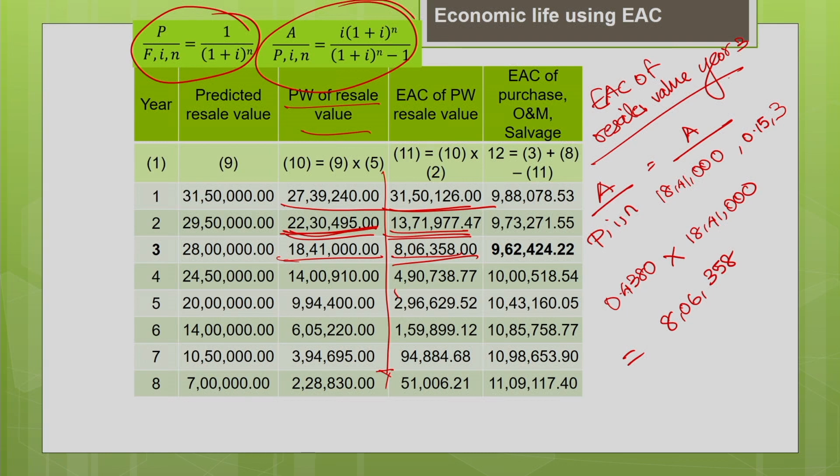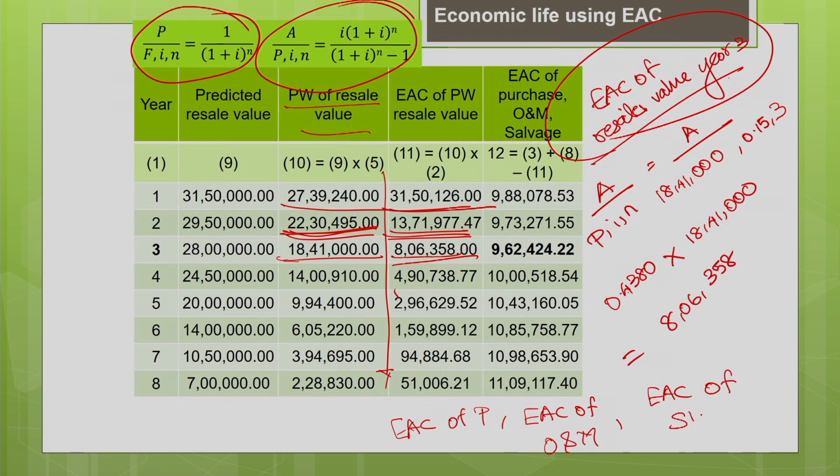Okay. So, first convert the resale value into the present worth using the present worth factor, then multiply it by the uniform series capital recovery factor, so that you can get the equivalent annual cost of the resale value for different time periods. Okay. So, now we have estimated the equivalent annual cost of the purchase price. You have estimated the equivalent annual cost of the operating and maintenance cost, and you have estimated the equivalent annual cost of the salvage value. Okay. So, now you can find the total cost.